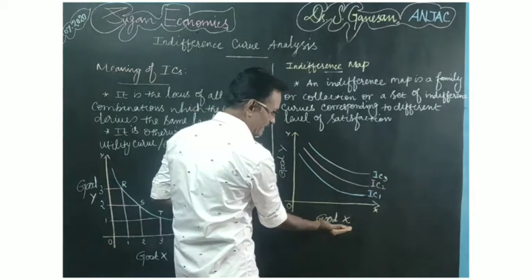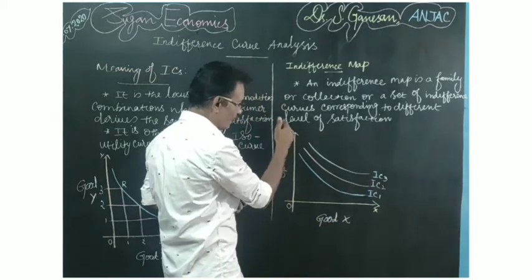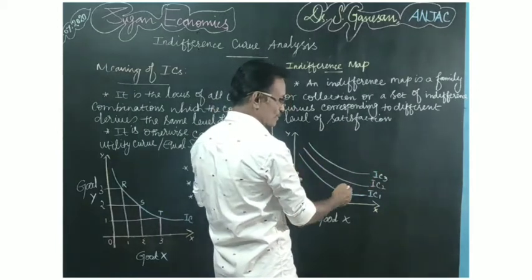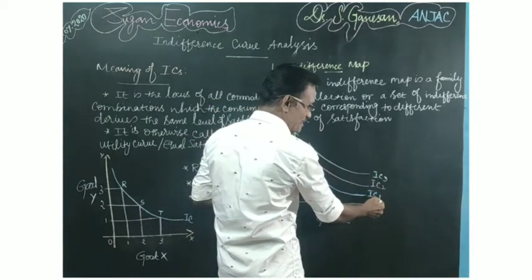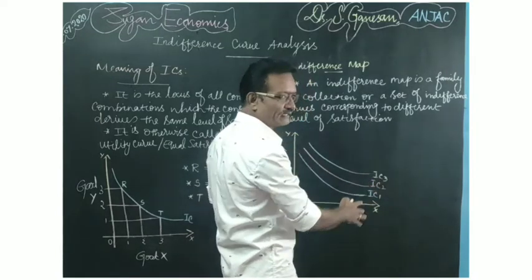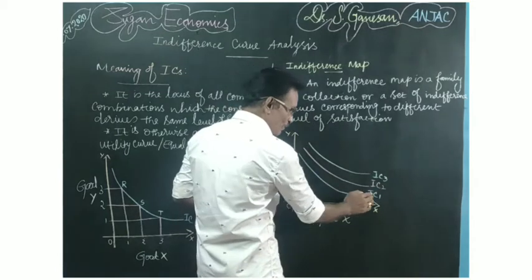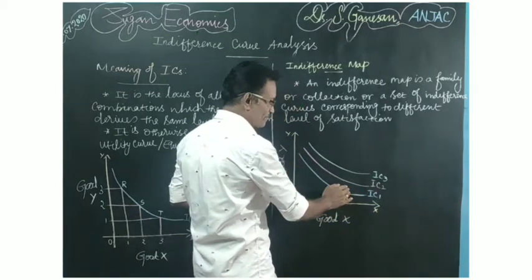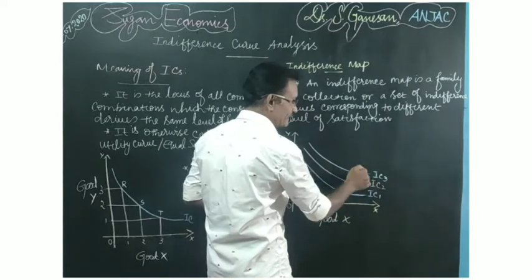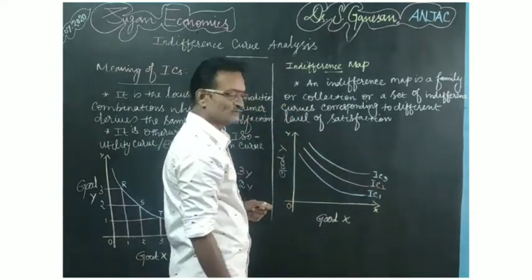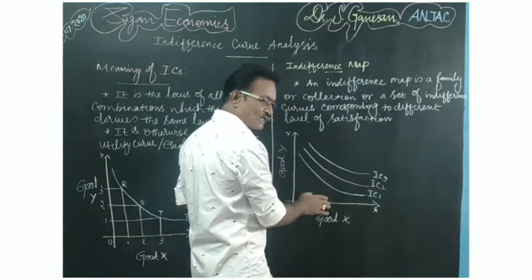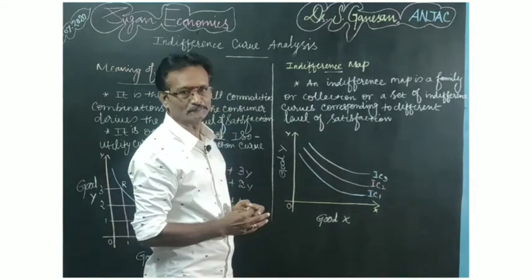Here again, on the x-axis we have taken good X and on the y-axis we have taken good Y, and I have taken 3 indifference curves: indifference curve 1, that is IC1, indifference curve 2, IC2, and indifference curve 3, that is IC3. Here IC1 is the lowest indifference curve, IC2 is a higher indifference curve compared to IC1, and IC3 is the highest indifference curve. Right? Any point you take on an indifference curve will provide the same level of satisfaction.